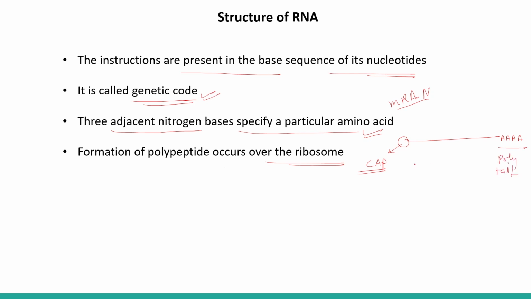This is for protection, because many nuclease enzymes are present in the nucleus, and they can digest it. So the capping is done at the 5 prime end as it gets synthesized, and at the 3 prime end the poly A tail gets synthesized, just to protect this mRNA transcript, right? And on this they have all the codons, and it helps to synthesize the specific protein, right?